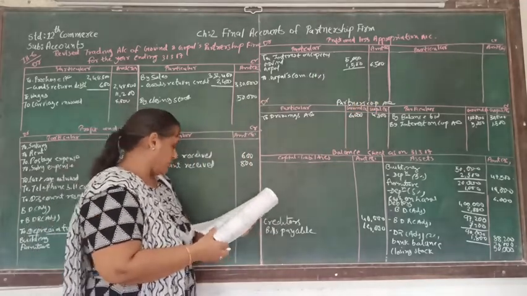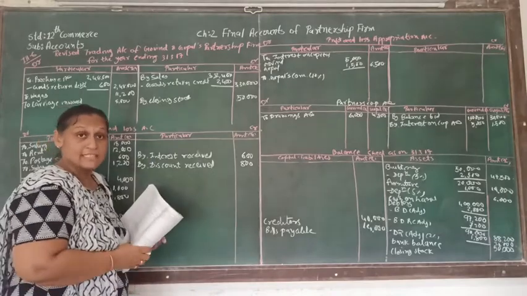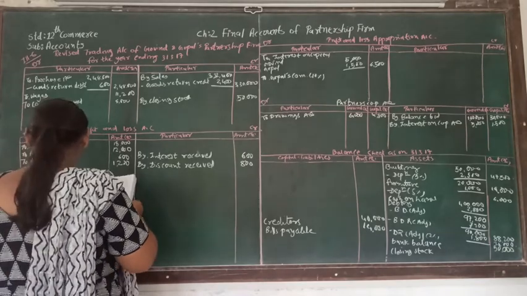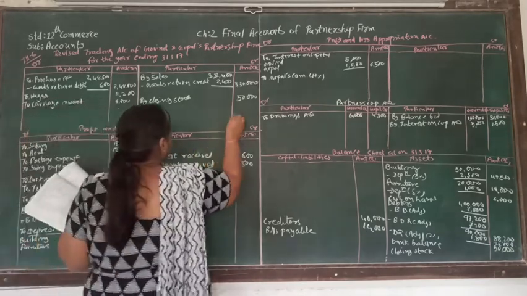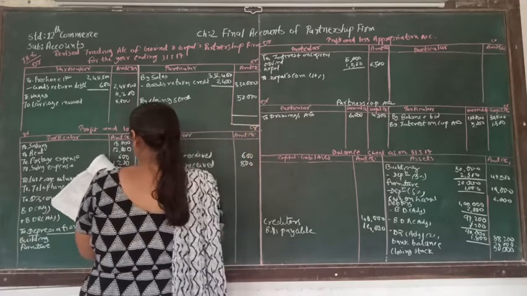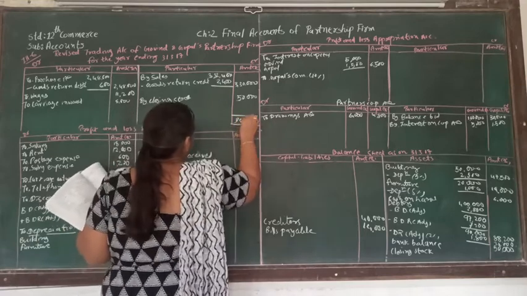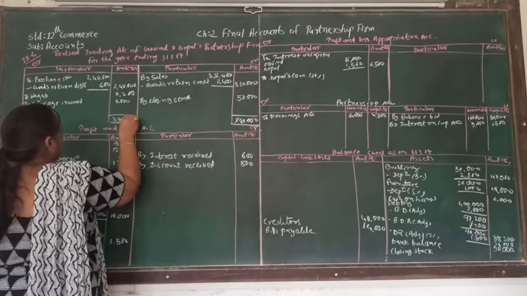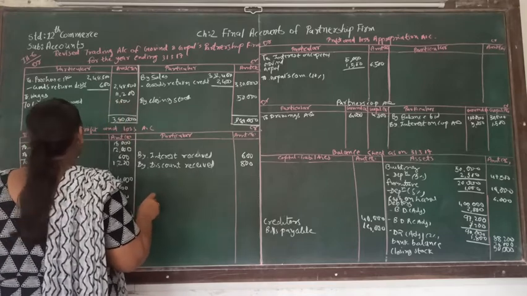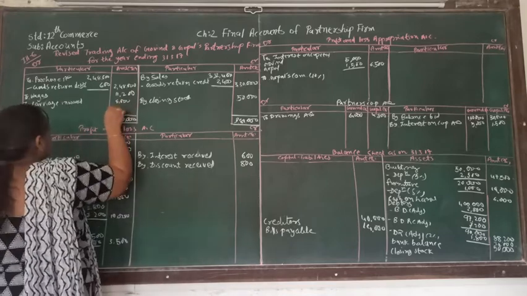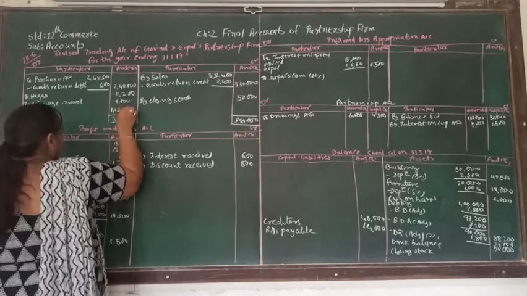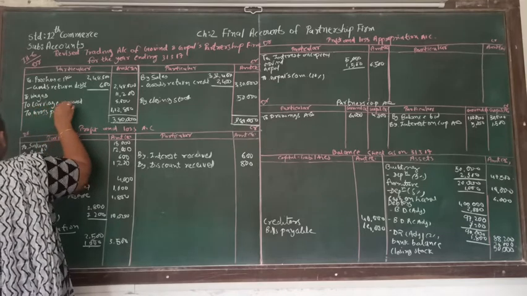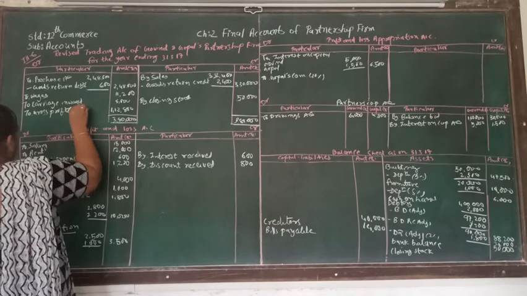Now we are finished with all the accounts as well as assets and liability. Now let's find out the gross profit. So for finding out gross profit, total of the credit side is 3,80,000. From that, if we deduct 2,48,000, 11,200 and 8,000, balancing amount will be 1,12,800. So this is our gross profit, and that's supposed to be transferred to profit and loss account.